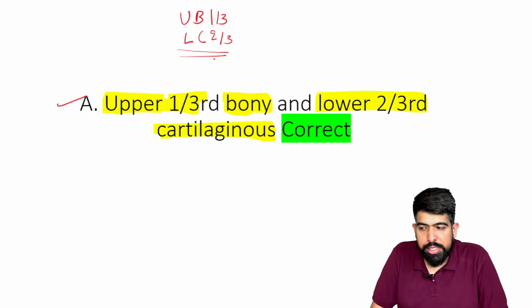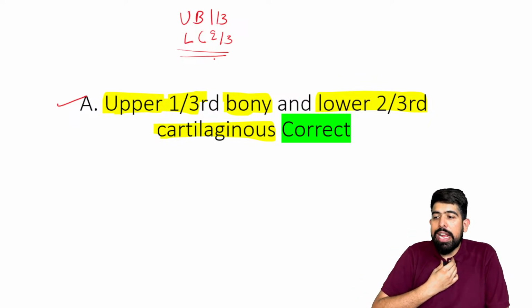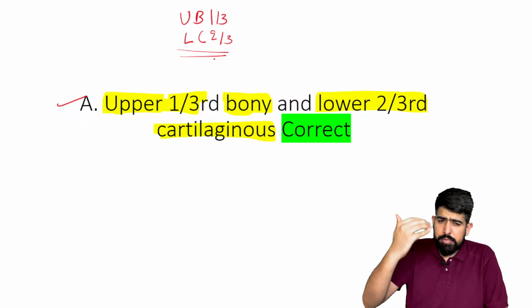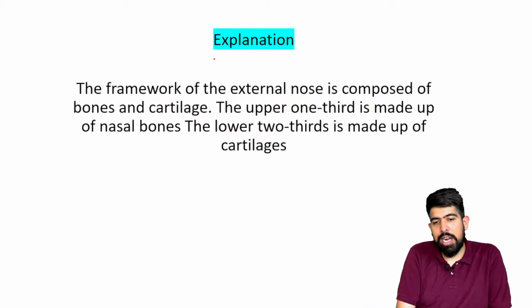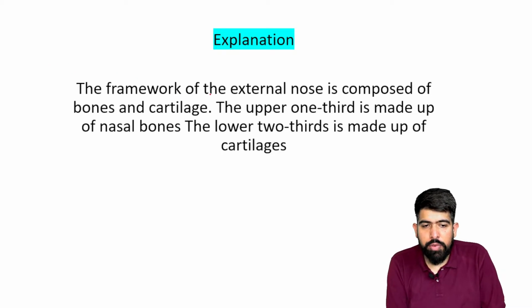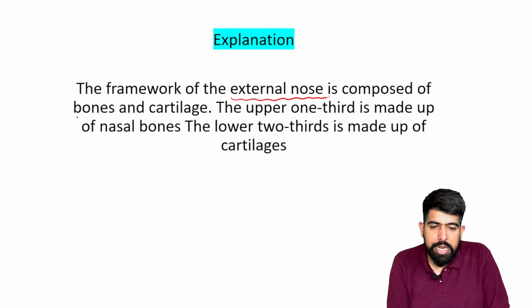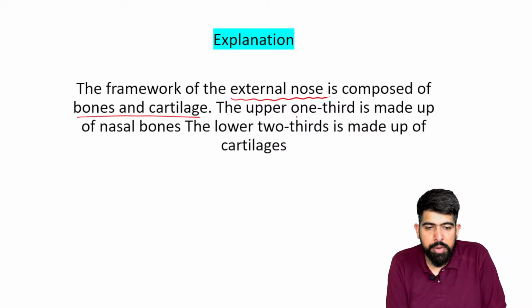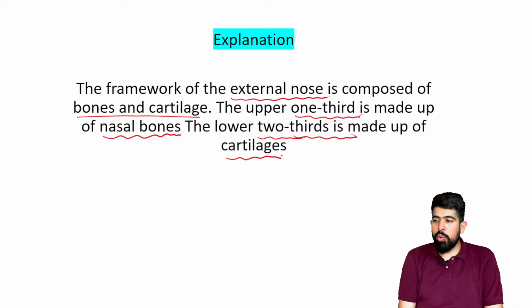So this will be your answer for the external nose framework. Remember, in the external nose framework, the upper one third is bony and the lower two third is cartilaginous, right? So the framework for the external nose is composed of bone and cartilage. The upper one third is made up of the nasal bones and the lower two third is made up of cartilages, right?